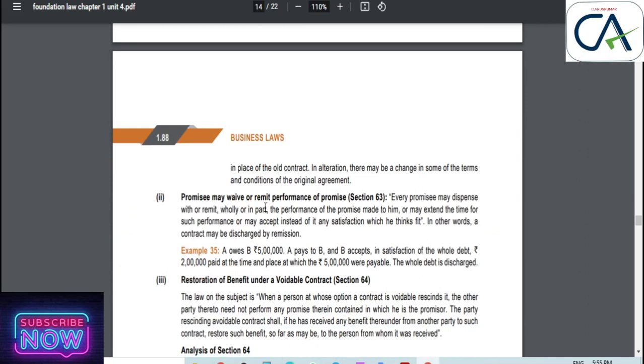Next is section 63, promisee may waive or remit performance of a promise. In some cases, the promisee will dispense or dispose some person from performing the contract. We have seen in reciprocal promise the effect of release of one joint promisor. In this case, the promisee releases one joint promisor from performing. That and all comes in this category.